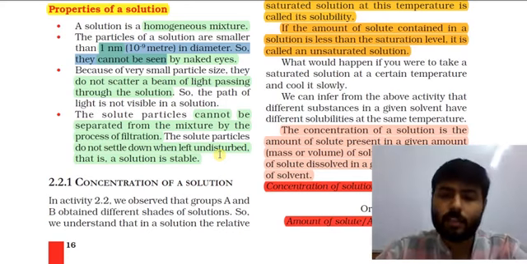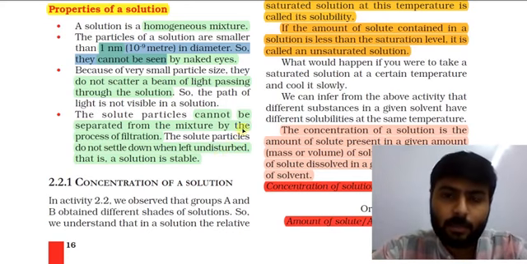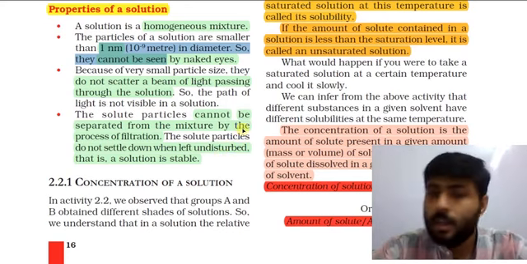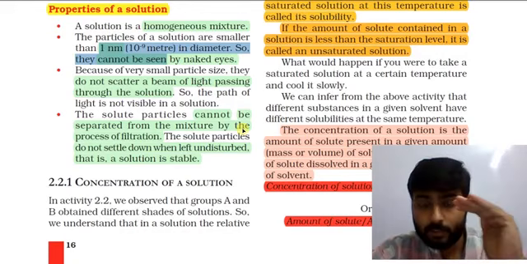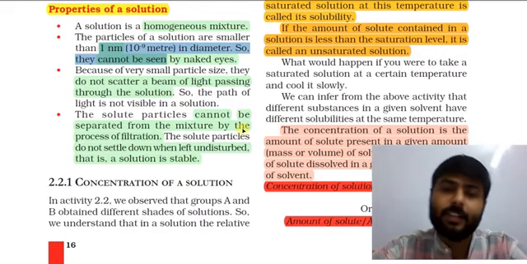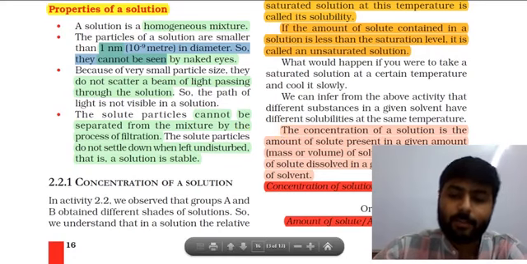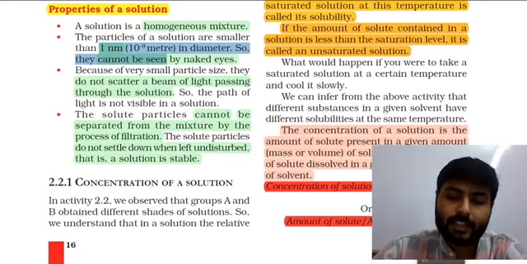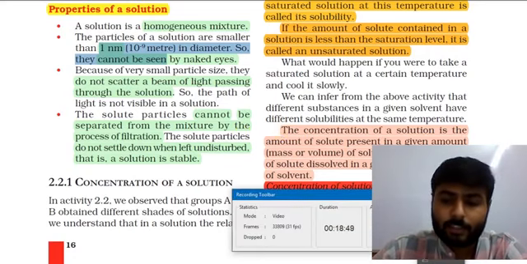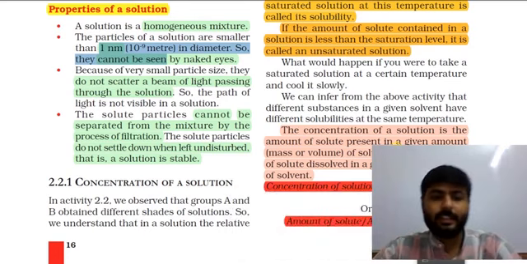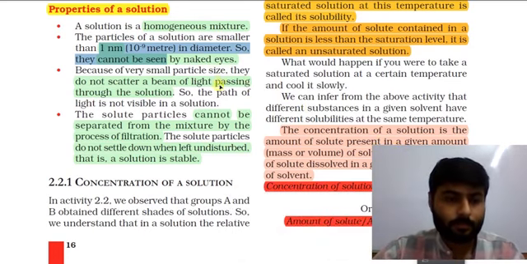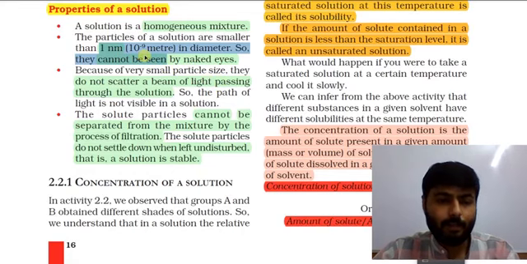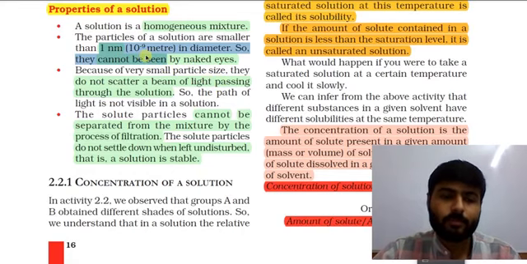But in a solution, let's take the example of sugar in water, the sugar will not settle down if you leave it for some time. It means that the solution is stable. So these are all the properties of solution.